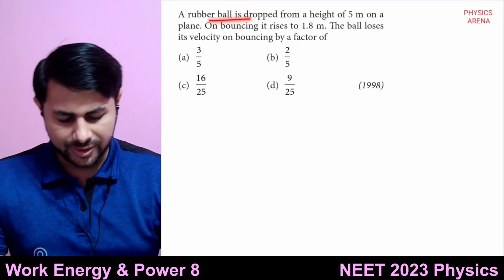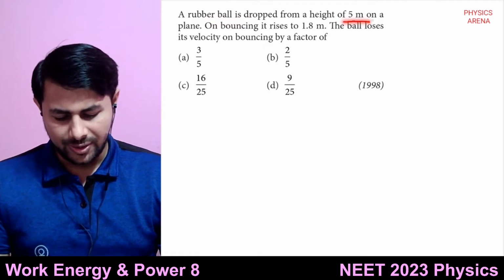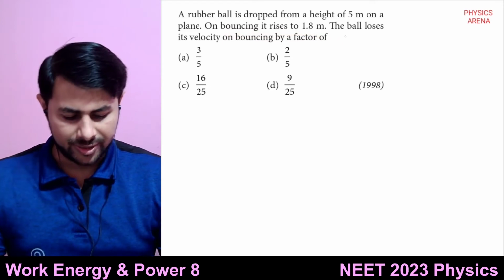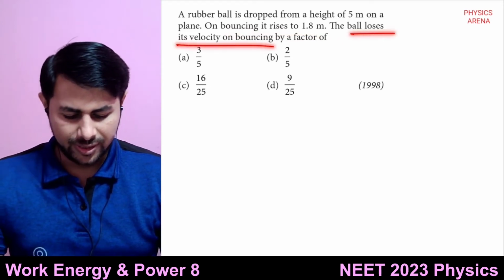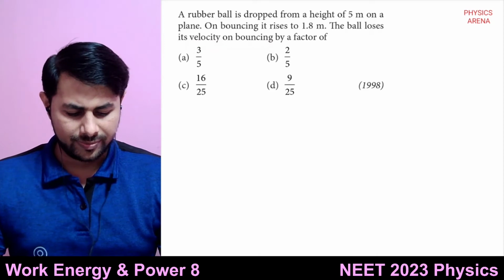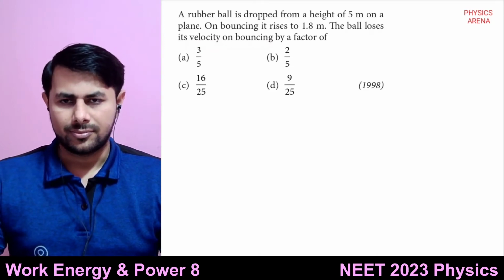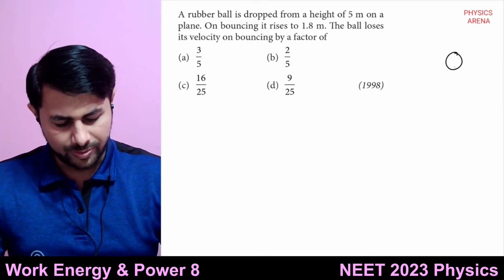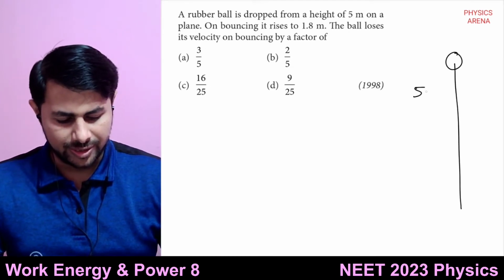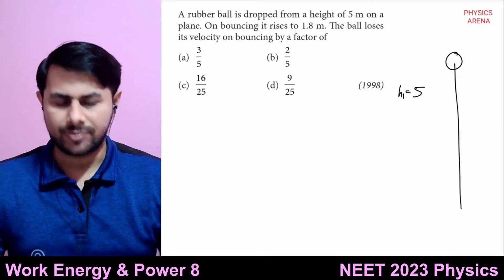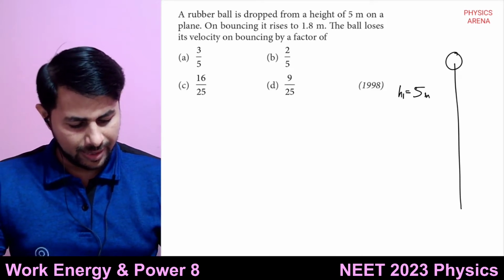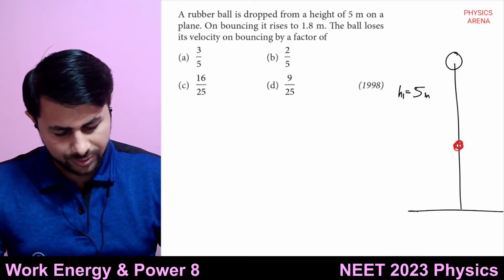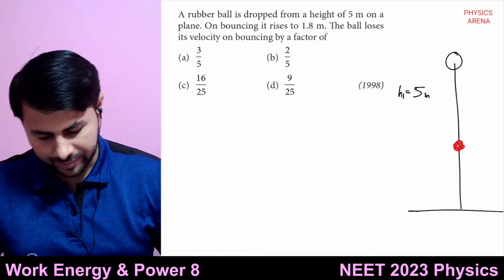A rubber ball is dropped from height 5 meters on a plane. On bouncing, it rises to 1.8 meters. The ball loses its velocity on bouncing by a factor of what? This is simple, right? A ball is dropped from this height, which is 5 meters, let's call it h1. And after collision with the plane or ground, it rebounds and goes to this height, which is 1.8 meters, h2.